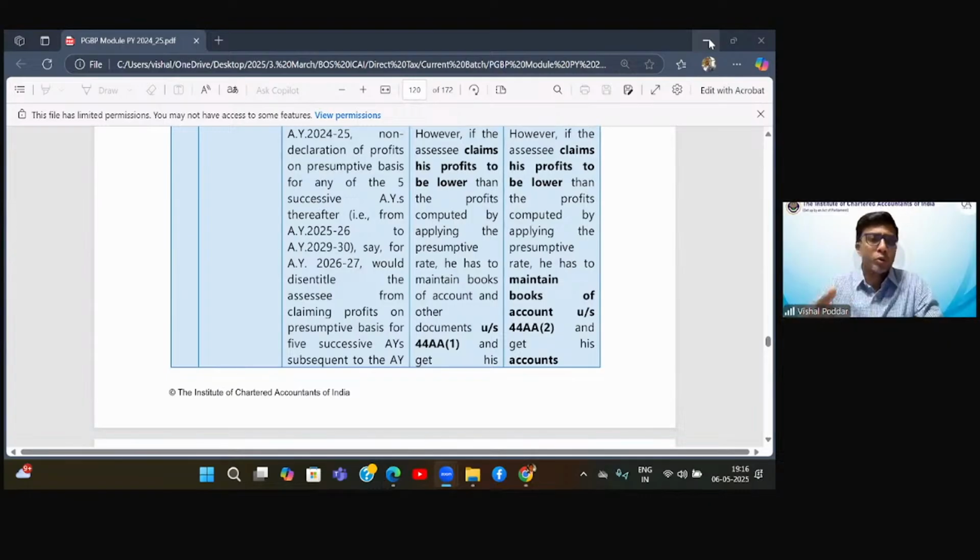Obviously, if you want to show a lower income, you already saw in the other two sections, you have to get the books audited. But now the problem is they will not allow you to again come back in the presumptive category for the next 5 years.